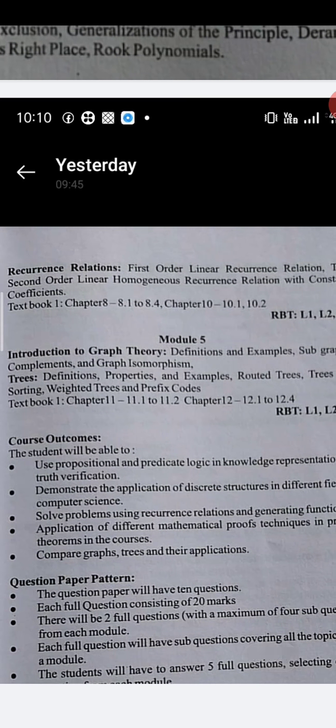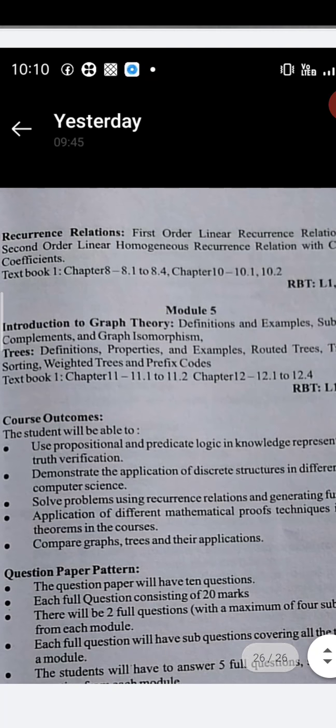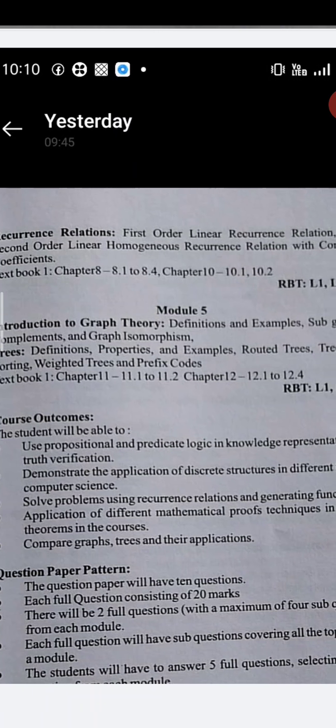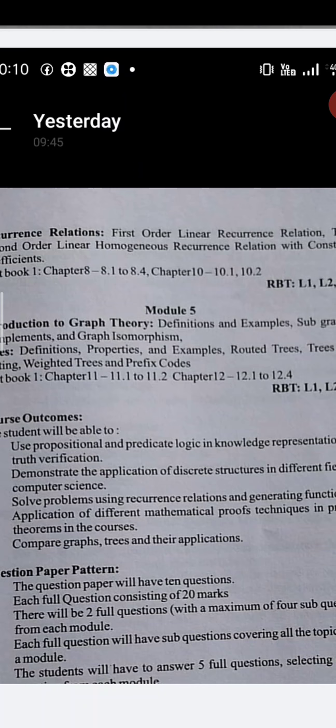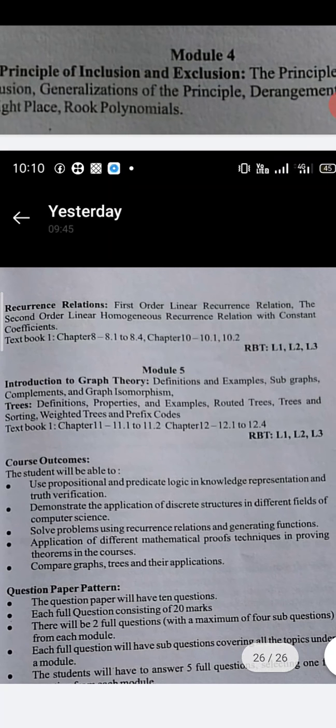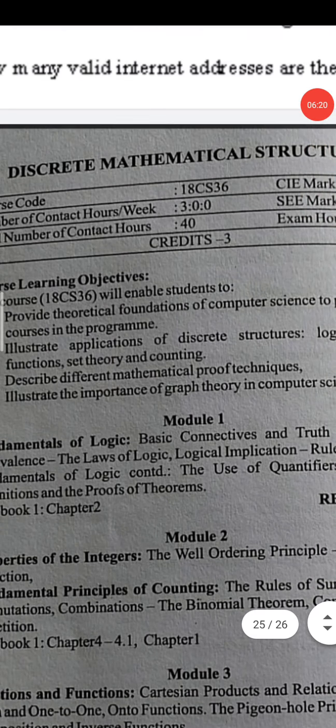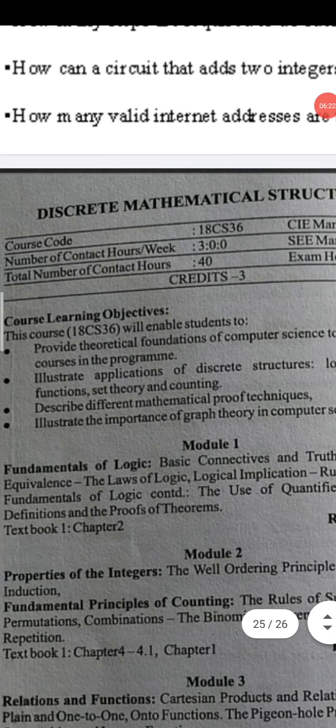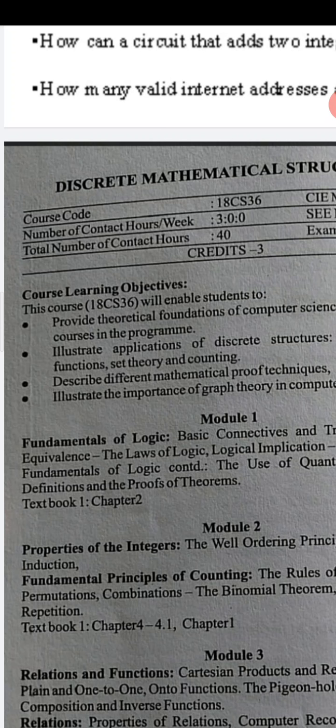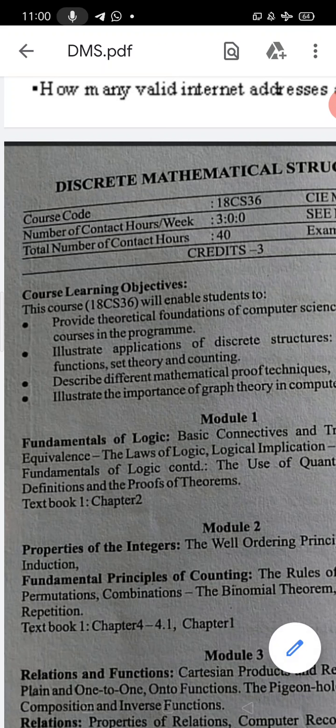Now the question paper: 10 questions will be there in the final examination. Each question is of 20 marks. There will be 2 full questions with choices, so that you answer any 5 full questions. Now, the exact syllabus I am going to start from the next class, and I will explain in detail. Before that I will give the question papers of each module, and how to study, everything I am going to explain.